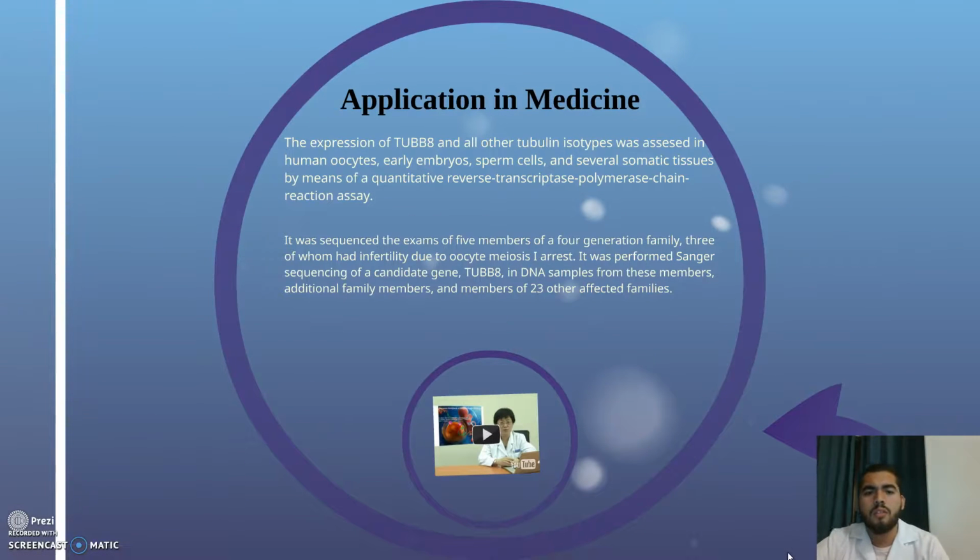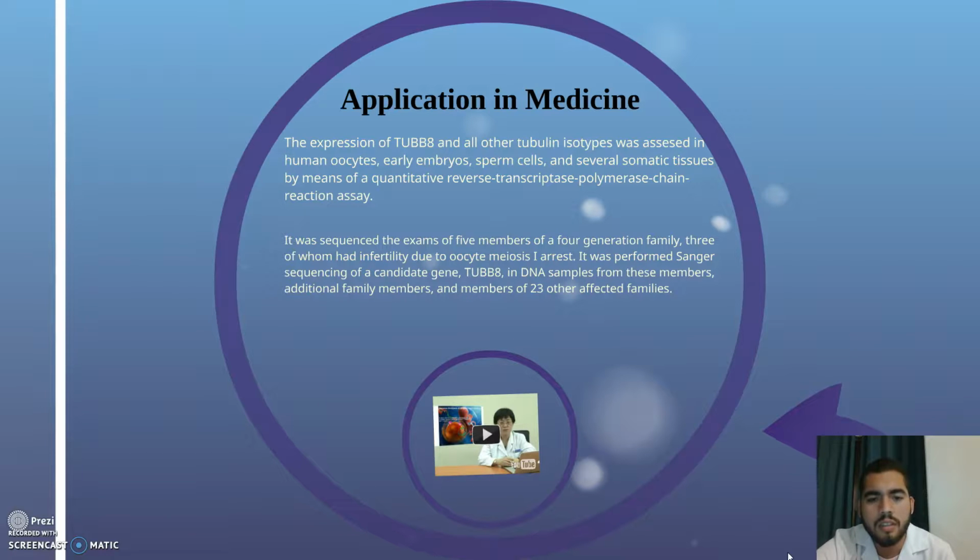The expression of Tubb8 and all other tubulin isotypes was assessed in human oocytes, early embryos, sperm cells, and several somatic tissues by means of a quantitative reverse transcriptase polymerase chain reaction assay.